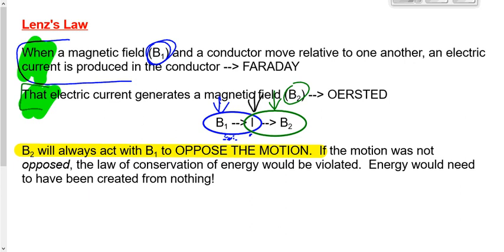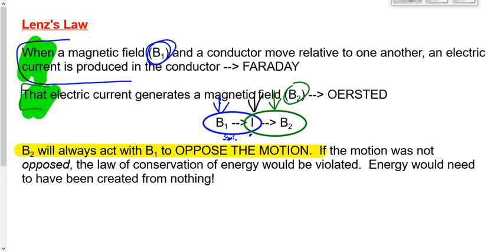So in other words, if I drop the magnet and gravity's pulling it down, there's got to be a magnetic force that pushes it back up. And that's why it didn't fall as quickly as the piece of steel did, right? Because there was an opposing force pushing it up. If I pull a magnet to the right through a conductor, then there's got to be a magnetic force that acts to the left to oppose the motion. If I pull something upward, then there's got to be a magnetic force acting downward to oppose the motion. If I push something backward, then there's got to be a magnetic force forward that acts to oppose the motion.